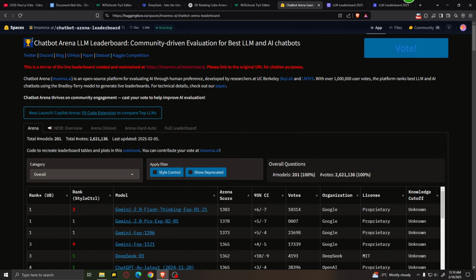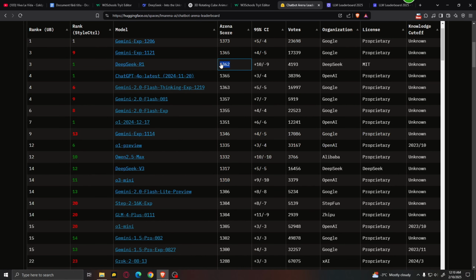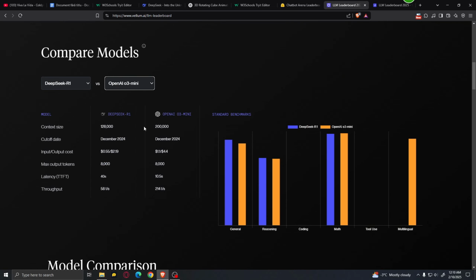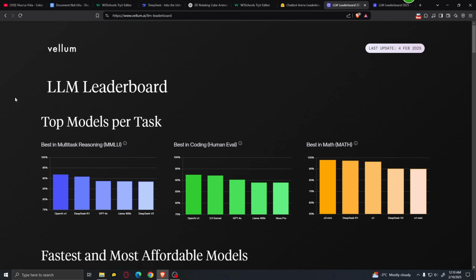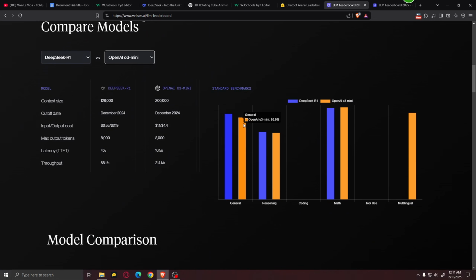As you can see, we have over here the Chat Arena LLM, and this one is a community-driven evaluation for the LLM and AI chatbots. And over here we can see that DeepSeek has a score that is 52 points above the OpenAI O3 mini model, but this is again very subjective. Now, if we take a look at this other leaderboard by volume, we can see that DeepSeek still manages to beat the O3 mini model by a few points over here on the standard benchmarks.